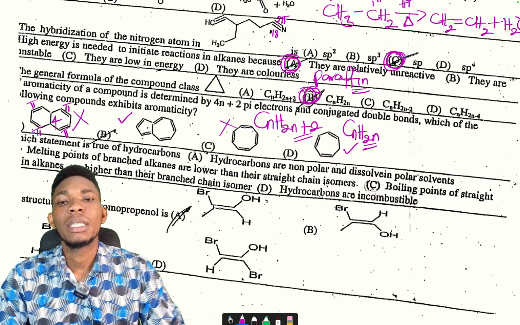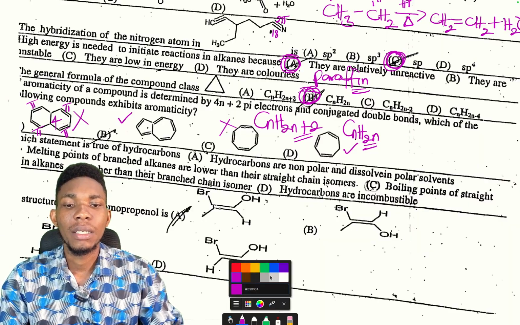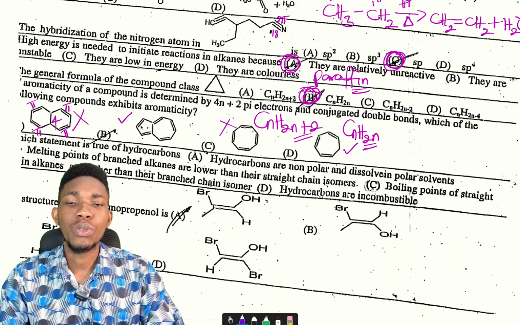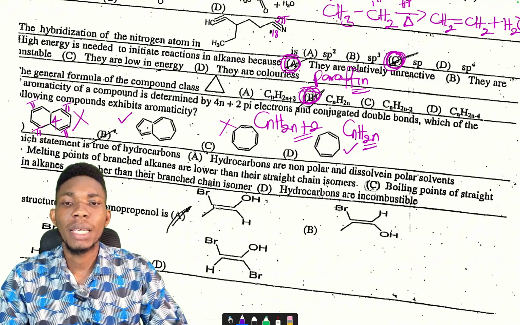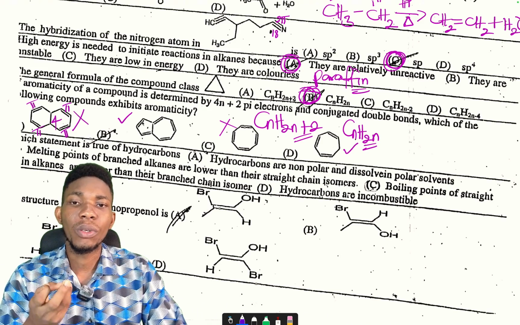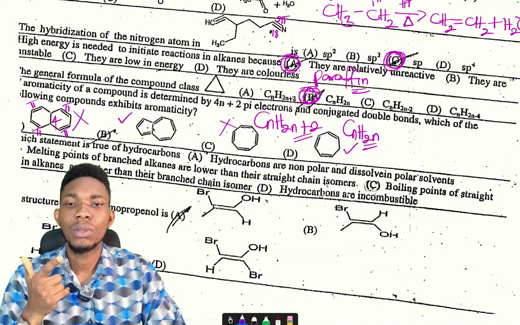Now the next thing we are going to look at to answer this question will be based on conjugation. If you look at this compound here, is it conjugated? When we say something is conjugated, after a double bond, what do we have? Single bond: single, double, single, like that. So if you look at this one, this is double, single, double, single, double, single, double, single, double, single. Are you getting it? And then we have double, single, like that.